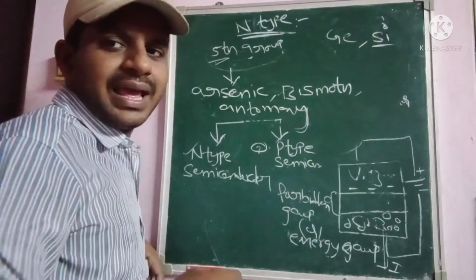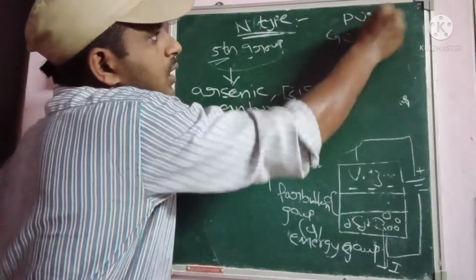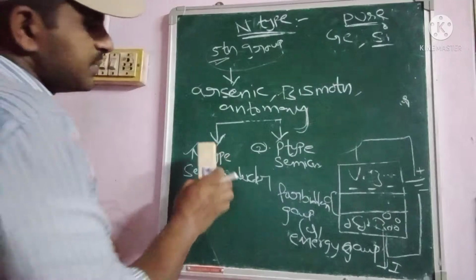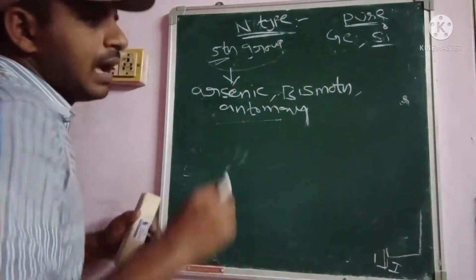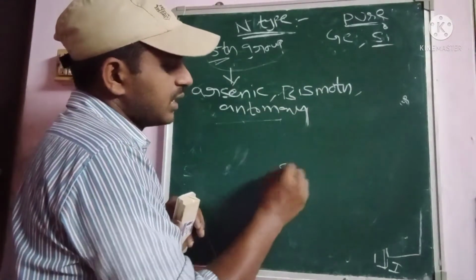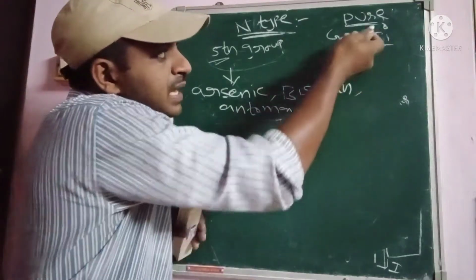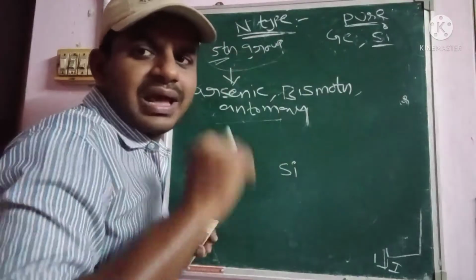Here, for the pure semiconductor, we take either germanium or silicon. For simple representation in the band diagram, let us take silicon here. Both germanium and silicon contain 4 valence electrons.